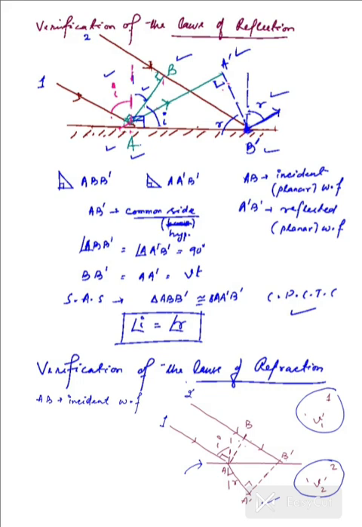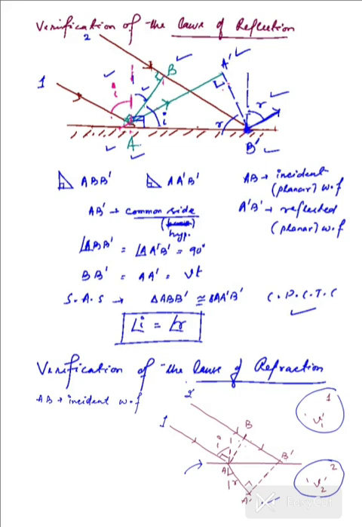Now, as we know that the frequency remains constant even if you change the medium, the number of waves that would have been formed in a given interval of time as it travels from A to A prime will be the same as the number of waves that will be formed in that particular interval of time for the second ray from the point B to the point B prime.